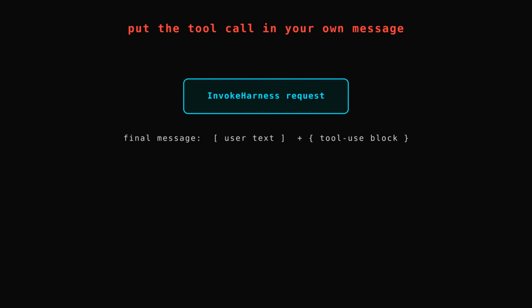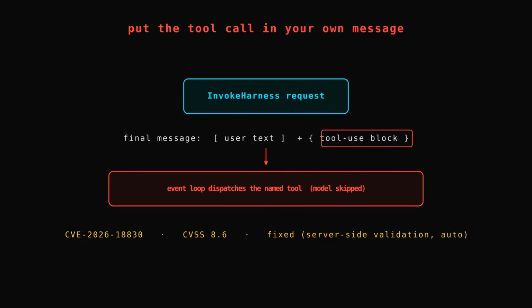Make it concrete with the AWS case, which got the headline CVE. In Amazon Bedrock's AgentCore, there's an API called InvokeHarness. An authenticated user could place a tool use content block into the final message of their request, the message that's supposed to be user input. The event loop would then read that block and dispatch the named tool directly without asking the model. That's CVE-2026-18830, rated 8.6, high severity. AWS fixed it before the disclosure by adding server-side validation that rejects any caller-supplied tool use block before it reaches the event loop. The fix was automatic, no customer action needed.